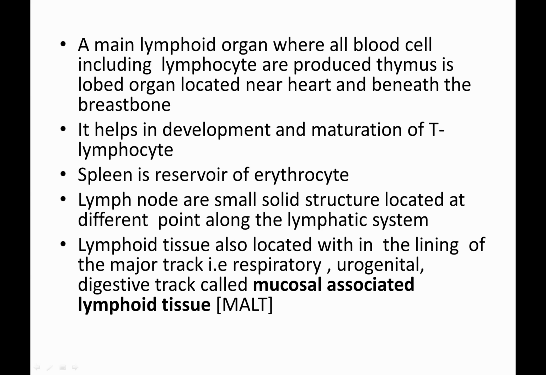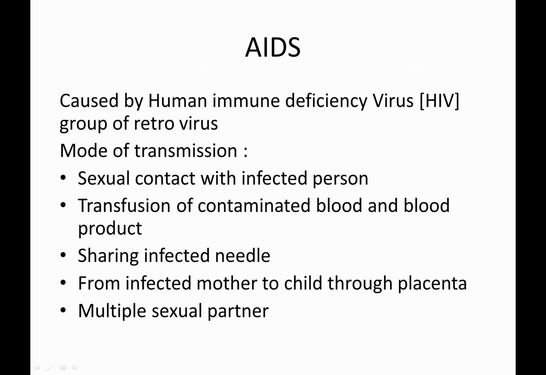That is, we have the bone marrow, we have the spleen, we have the thymus, and lymph nodes all over the body, which act as an immune responder.